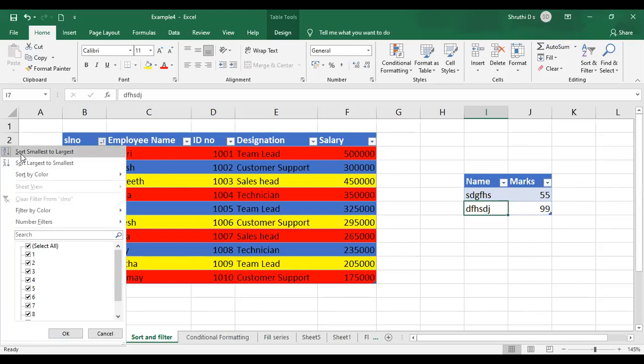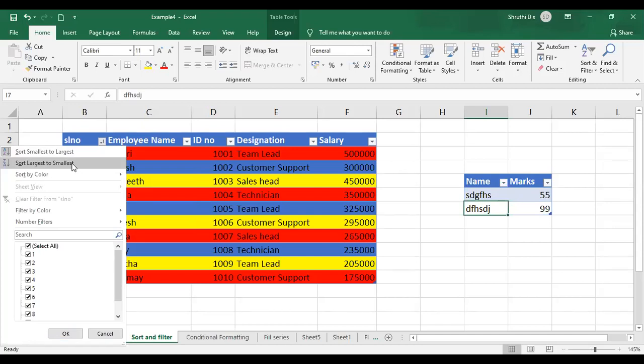So what are those? The first one is sort smallest to largest. The second one is sort largest to smallest. And the final one here is sort by color. So we have three options for sorting your data. The first one is for arranging the data in ascending order. The second one, largest to smallest, means descending order. And the third one is sort by color.